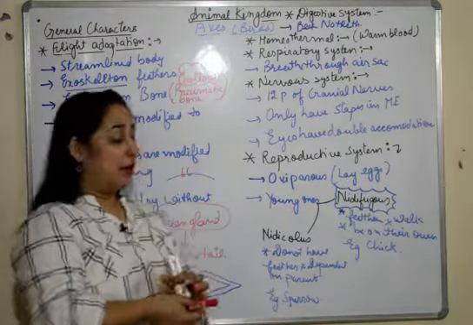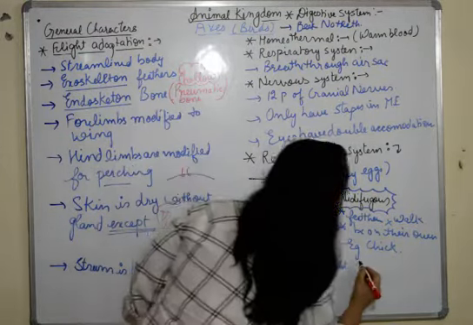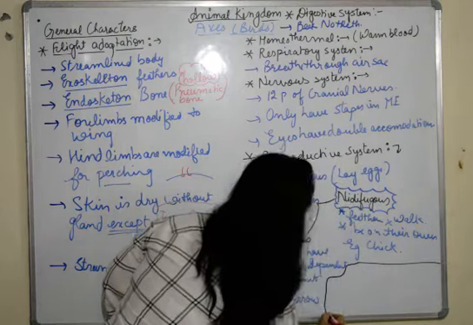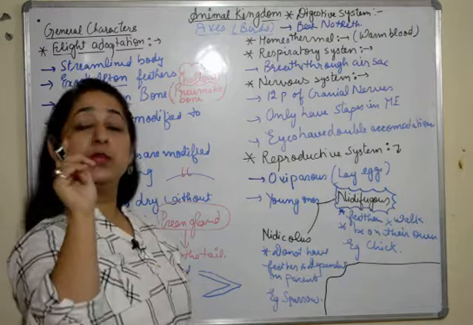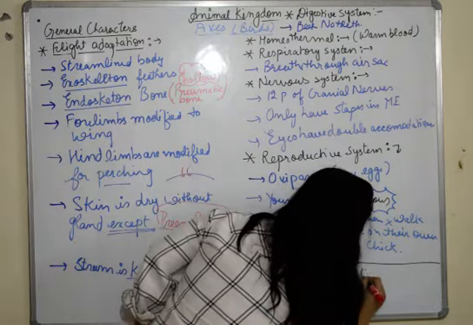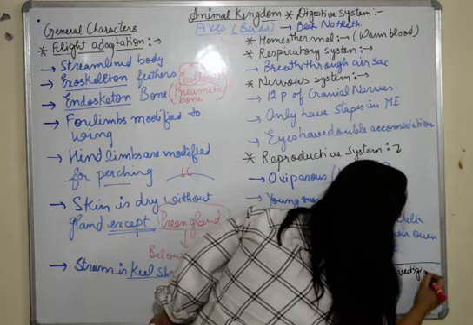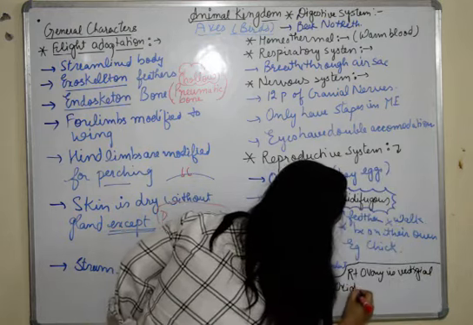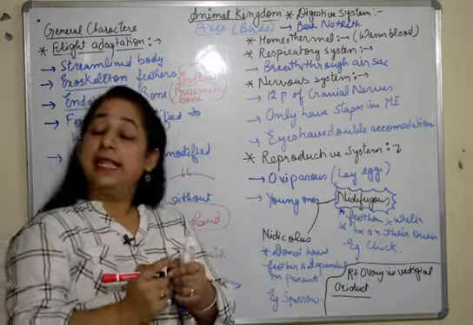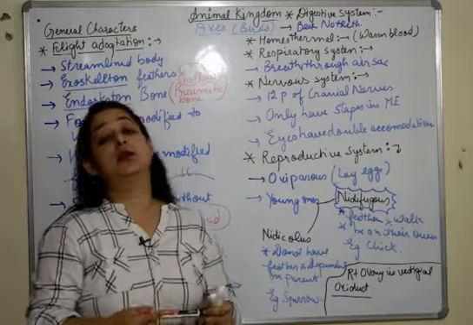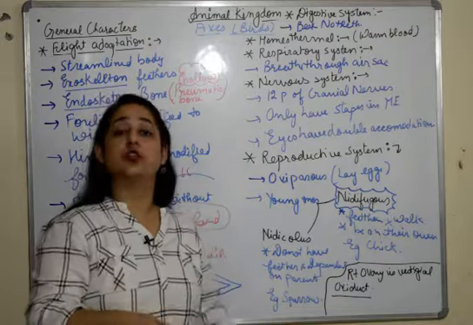After this, we have a significant feature related to the reproductive system. I'll just write it here. Both the ovaries are present in the birds, but one of them is vestigial. The right ovary is vestigial, as well as the oviduct. Both of them are vestigial, just to reduce the weight of the bird. But if the left ovary is not working, the right one starts working. So the right ovary is generally vestigial, but it will be functional if the left ovary is not working.